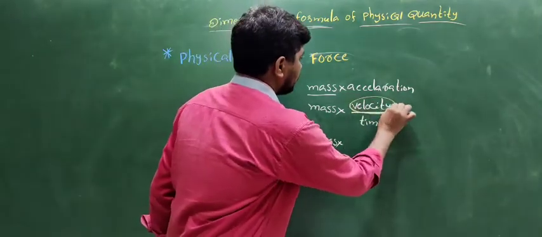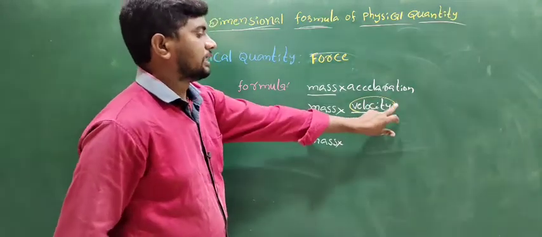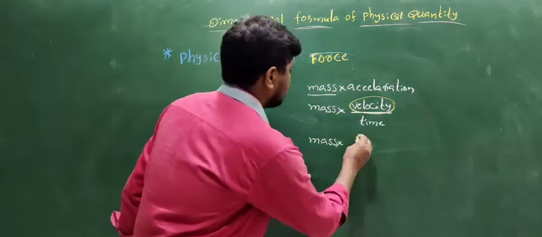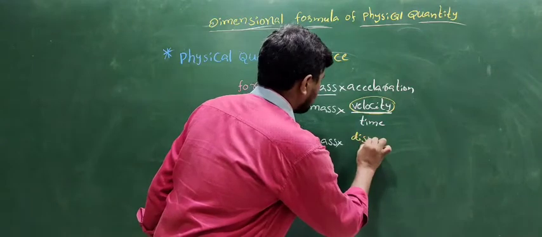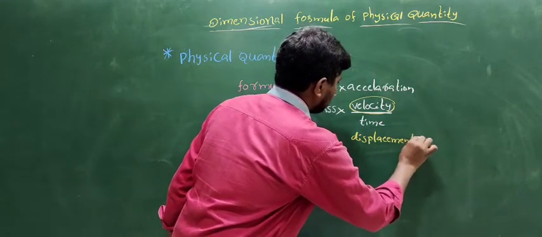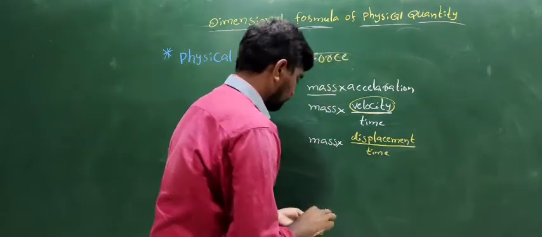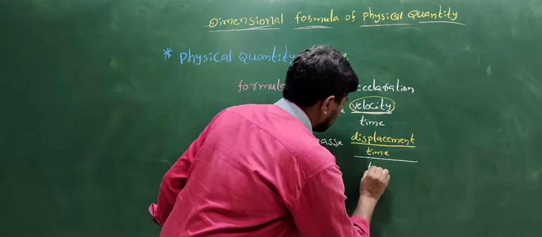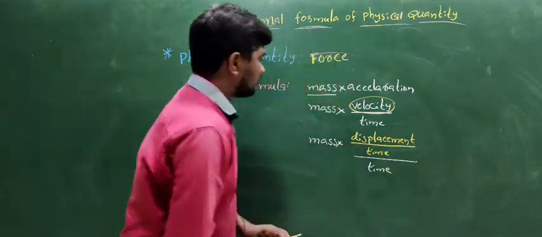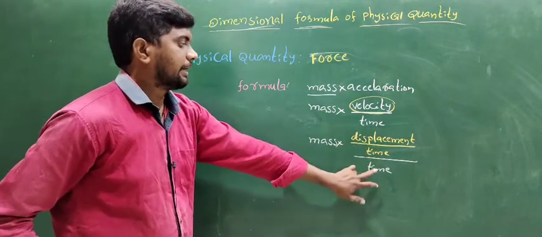Another definition: what is velocity? The rate of change of displacement is called velocity. The formula of velocity is displacement by time.